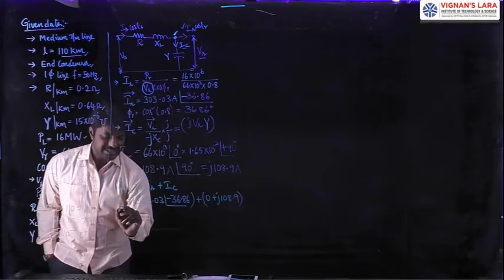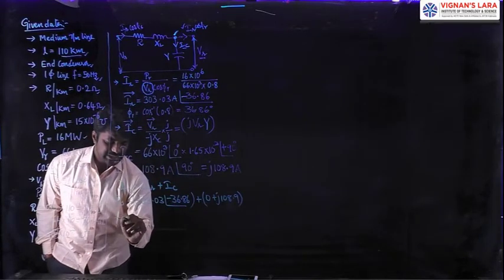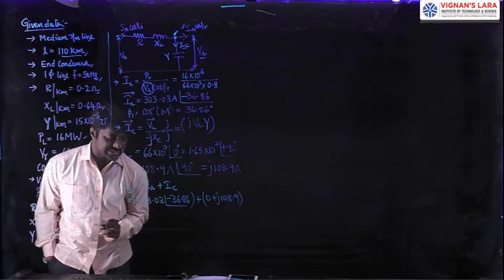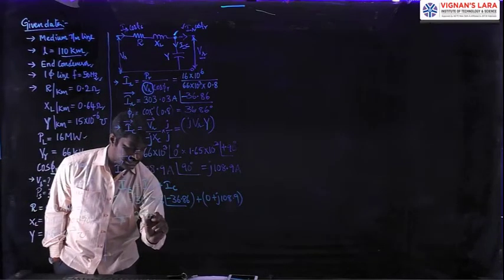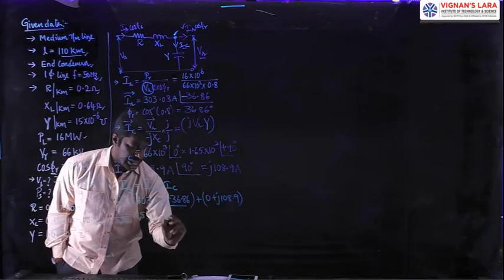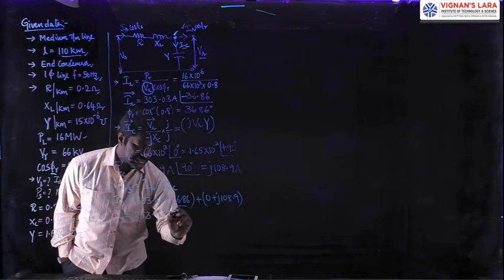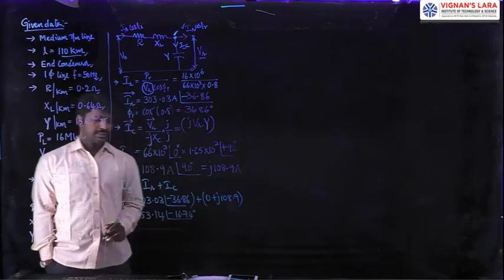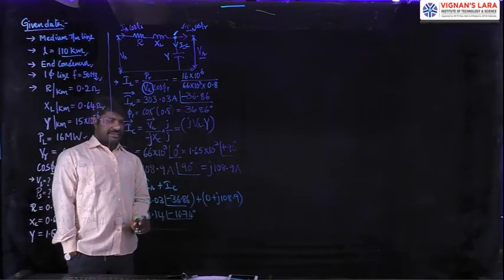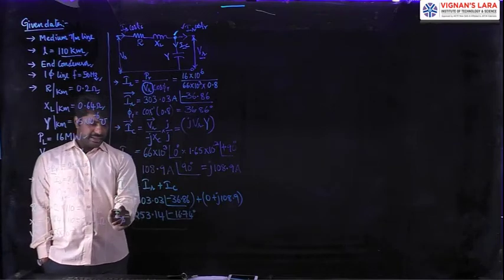Simplify this and you will get the magnitude of the sending end current IS as 253.14 at an angle minus 16.74 degrees.